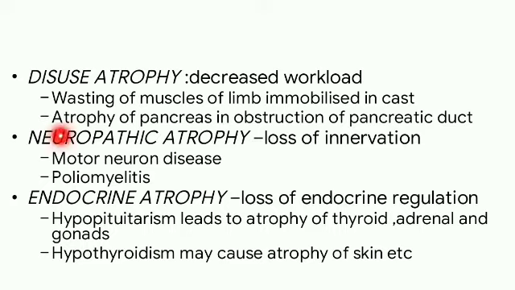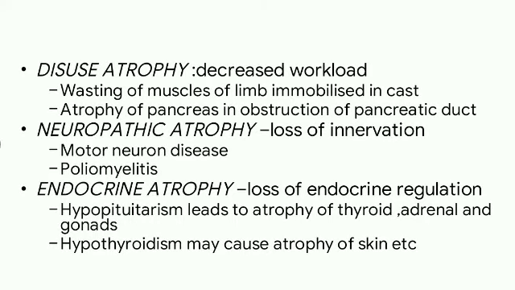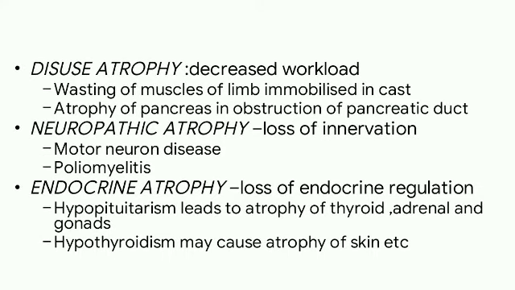Next is neuropathic atrophy, that is, loss of innervation. The normal metabolism and functions of skeletal muscle are dependent on its nerve supply. Damage to the nerves leads to atrophy of the muscle fibers supplied by those nerves. Examples are motor neuron diseases and poliomyelitis. And next is endocrine atrophy, that is, loss of endocrine regulation. Many organs depend on endocrine stimulation for normal metabolism and function. The loss of the hormones leads to atrophy of the related organ.